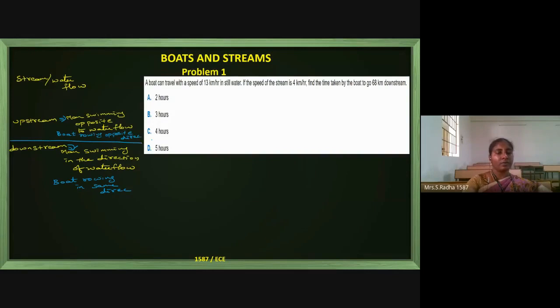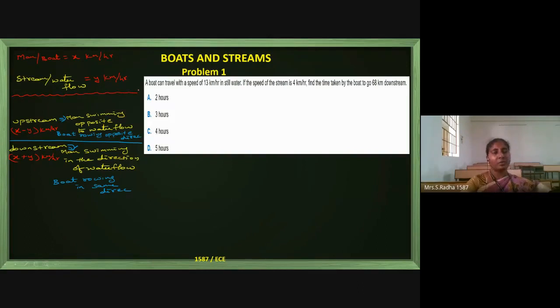Now what I will do, I will assume a man swimming or a boat is rowing. The speed is x kilometer per hour, and the stream or water flow, I will assume y kilometer per hour. So whenever upstream comes, relative speed is x minus y kilometer per hour. Whenever downstream comes, it is x plus y kilometer per hour. These are the basic things you have to remember.